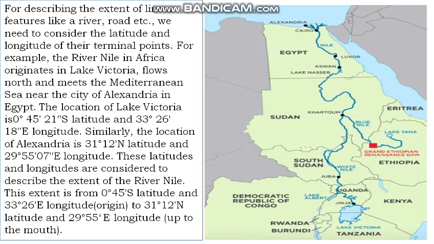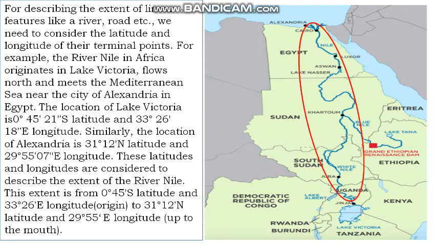So students, let's understand the concept. For the extent of a linear feature like rivers, roads, etc., the latitude and longitude of their starting and ending points must be taken into account.